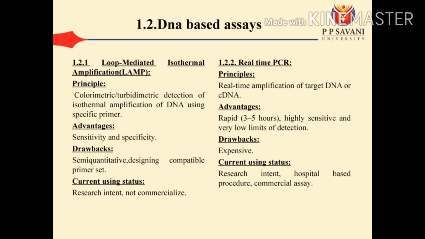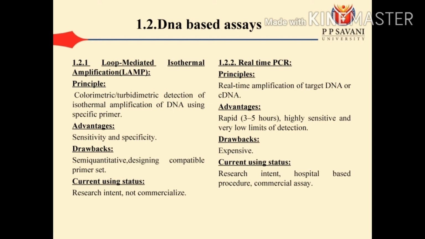The second assay is DNA-based assay. There are several methods. First is loop-mediated isothermal amplification. Principle is colorimetric detection of isothermal amplification of DNA using specific primers. Advantages are sensitivity and specificity. Drawbacks are semi-quantitative and the need to design a compatible primer set, and current use status is research instrument, not commercialized.